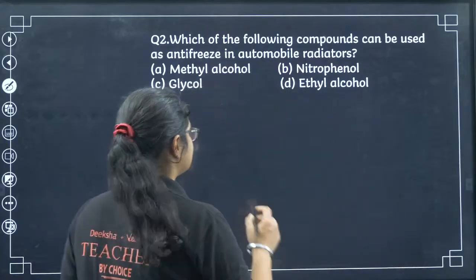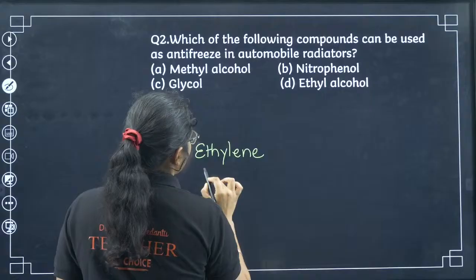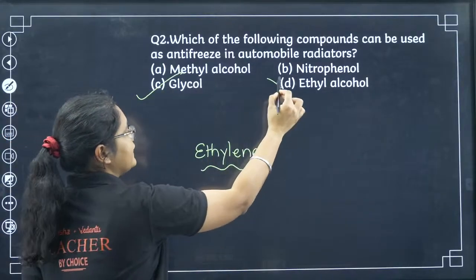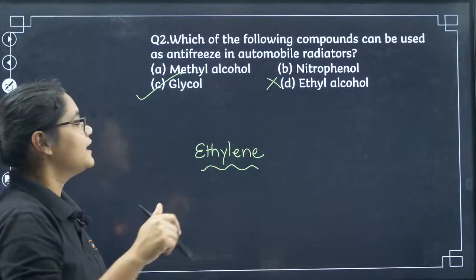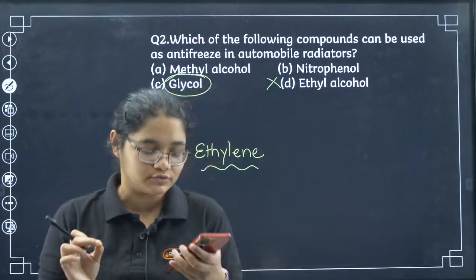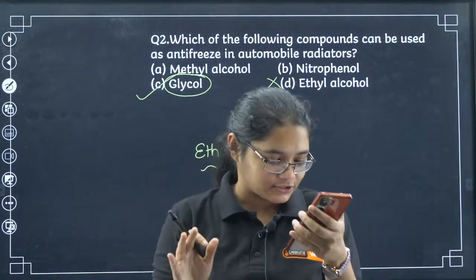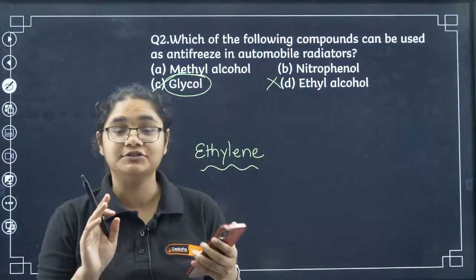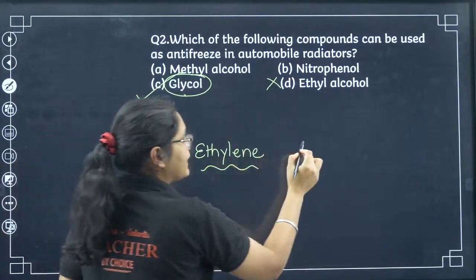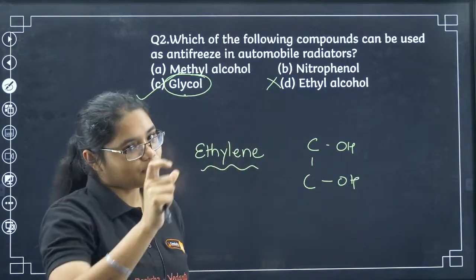Students, it is actually ethylene glycol. It is not ethyl alcohol. The option might confuse you. It is glycol, the compound which can be used as an antifreeze. Those who are saying C, that is correct. Students, please don't get confused. It is glycol, not ethyl alcohol. The glycol structure is like this: 2 C and then 2 OH groups.